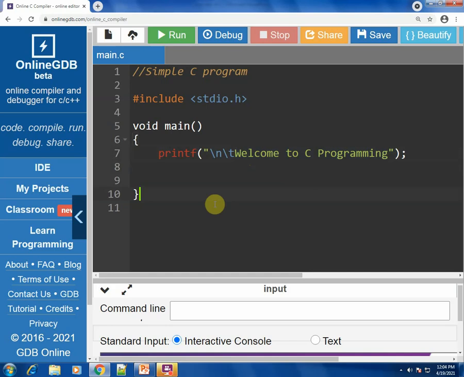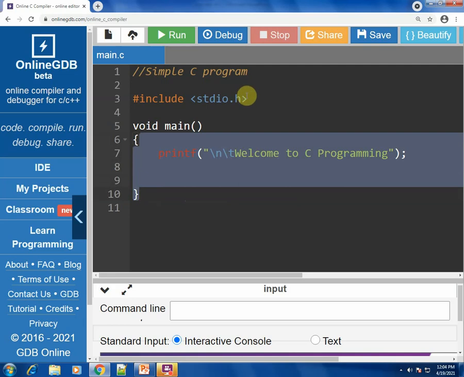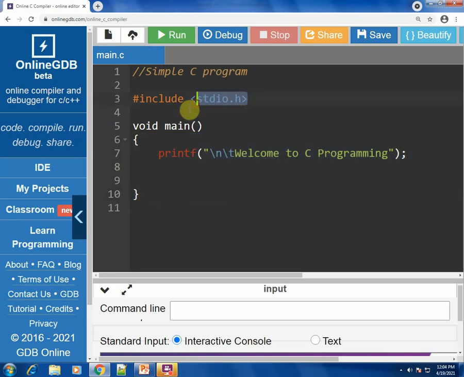So this is how a simple C program would look like. This is the body of the main function. This is the header file. This is the preprocessor directive. This is a comment statement. And we end it with a semicolon.